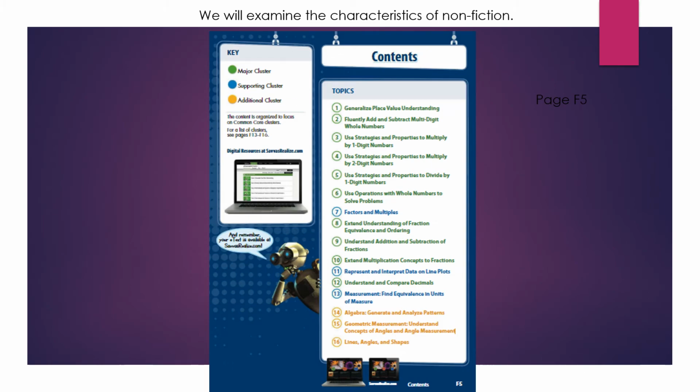I also found on page F5 of our Envision math book a table of contents. So it tells you what the 16 different topics are in 4th grade. And it also tells you whether they are a major cluster or a supporting cluster or an additional cluster. But here's all of our topics if you've ever been wondering what you're going to study all year long.